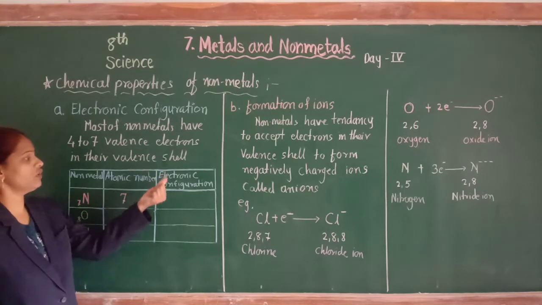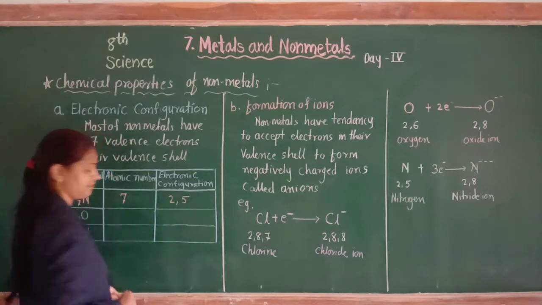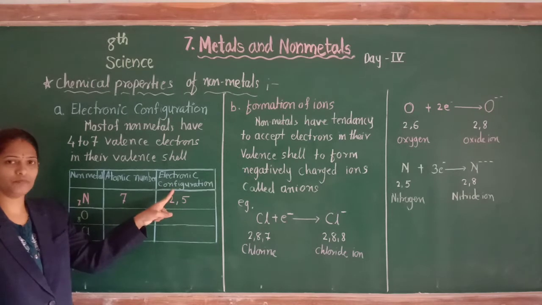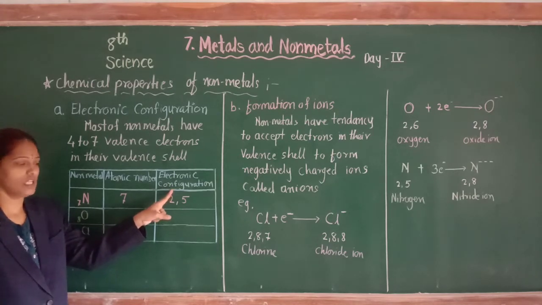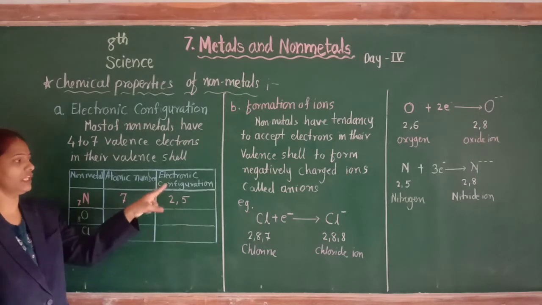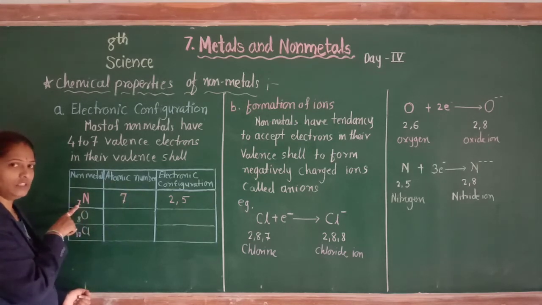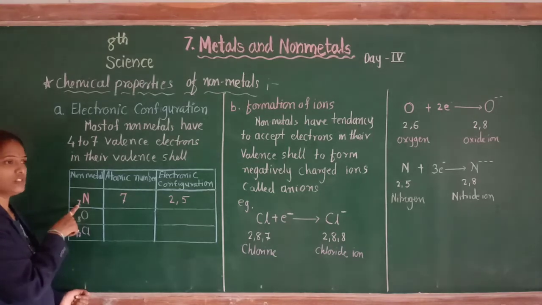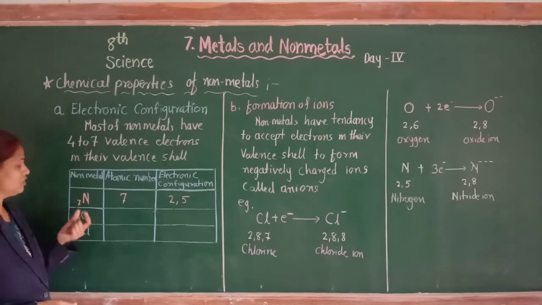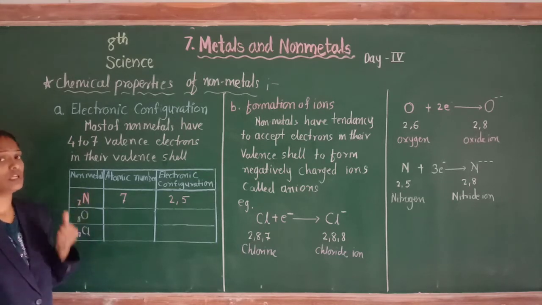The electronic configuration is 2, 5. What is electronic configuration? It is the shell-wise distribution of electrons. The atomic number is 7, which means the number of protons is 7 and the number of electrons is also 7. We know the number of protons and electrons are always the same.